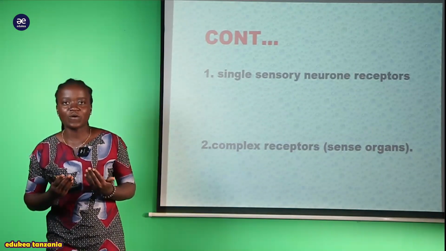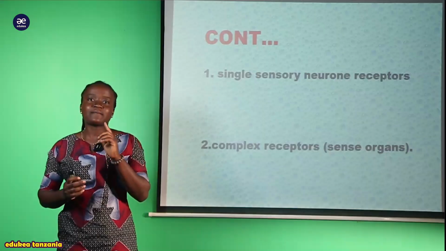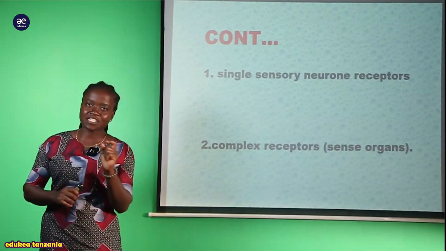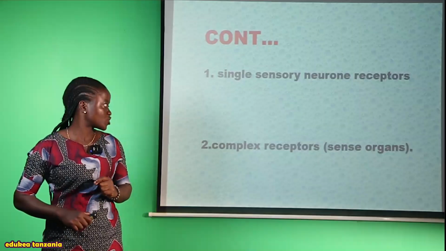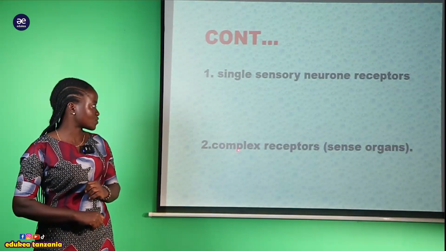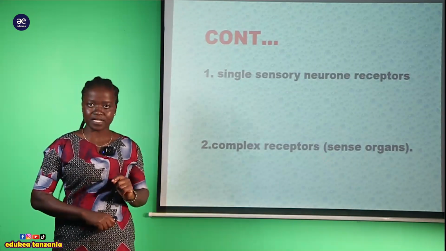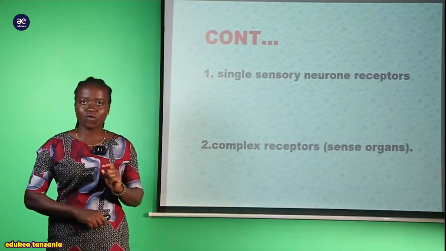My students, you are warmly welcome in this session. Now we are going to see the classification of sensory receptors based on the structure, but here we are going to discuss the complex receptor, that is the sense organ.